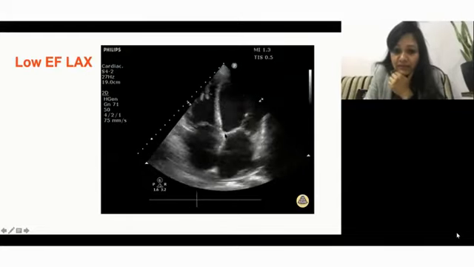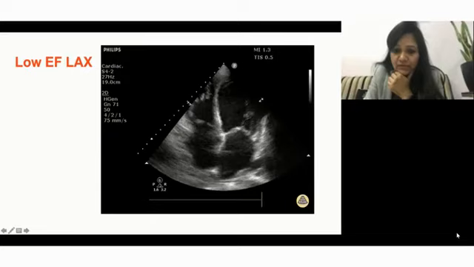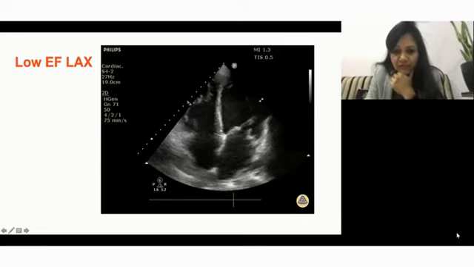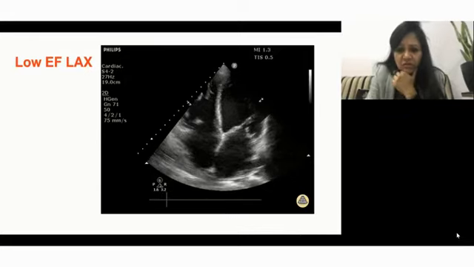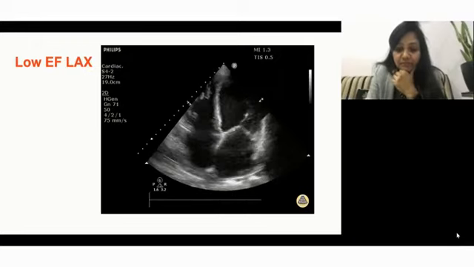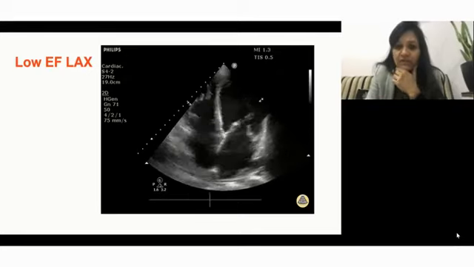Okay. See the mitral annular plane. Is it moving? It is not moving. The mitral annulus is not moving to the extent needed to have an effective ejection fraction. So this is definitely a reduced ejection fraction. So how much is this ejection fraction? Maybe 10 or 15%, maximum 20%. Okay, 10 to 15%. This patient may have cardiomyopathy also, and may be posted for cardiac transplant. Surely this patient needs a cardiac transplant.